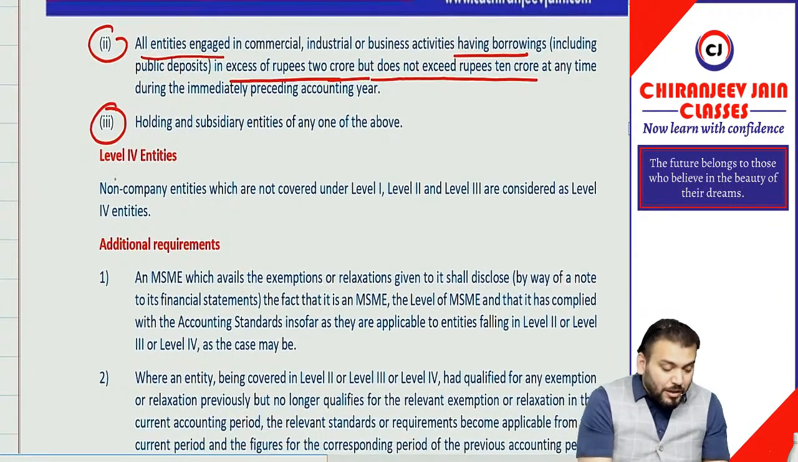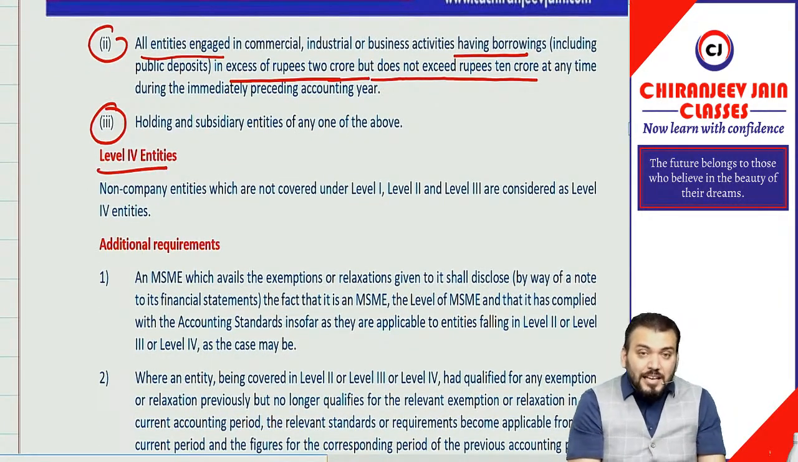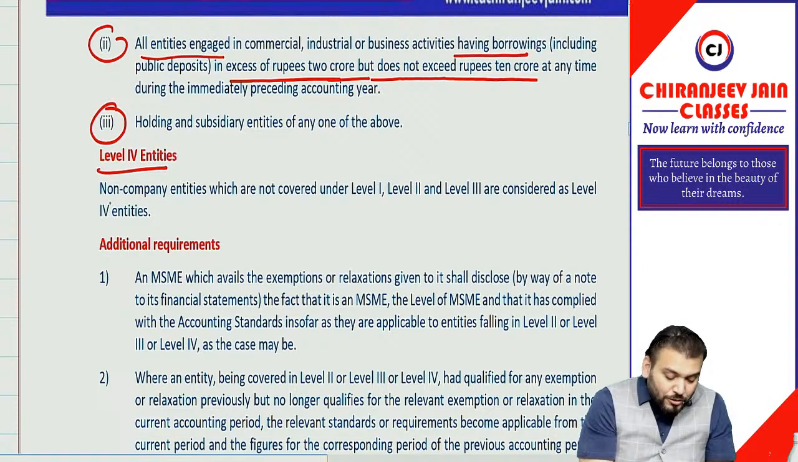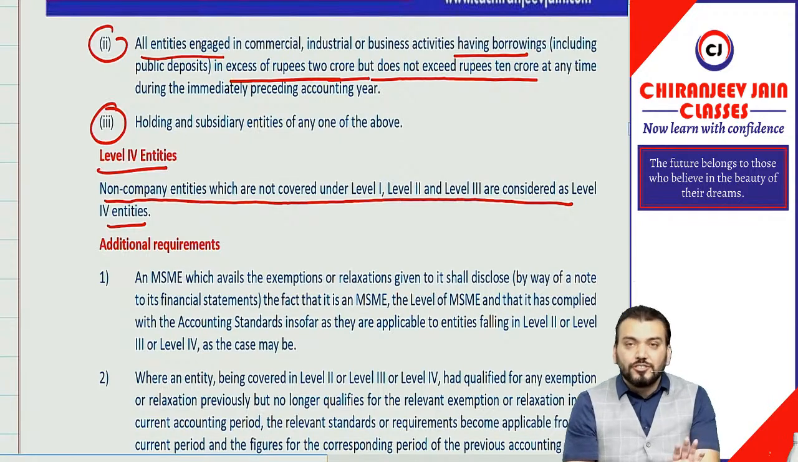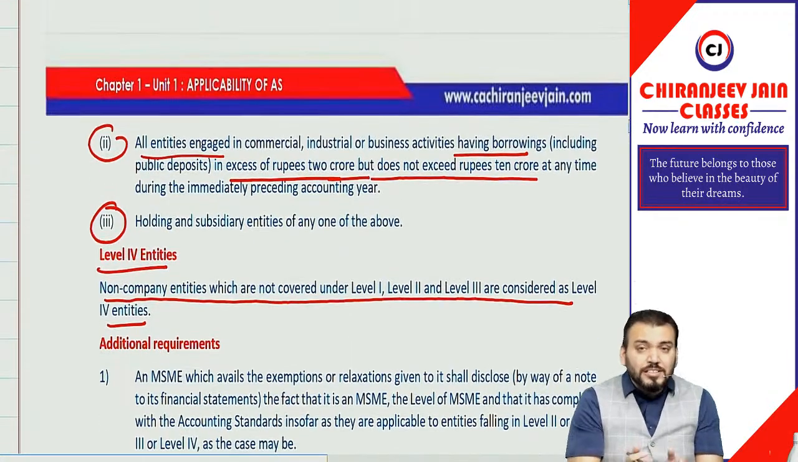Correct? Yes, sir. Now coming to level 4 entities, any entities which do not come under level 1, level 2, level 3 will become level 4 entities. So non-company entities which are not covered under level 1, level 2, level 3 are considered as level 4 entities. Understood? Correct?